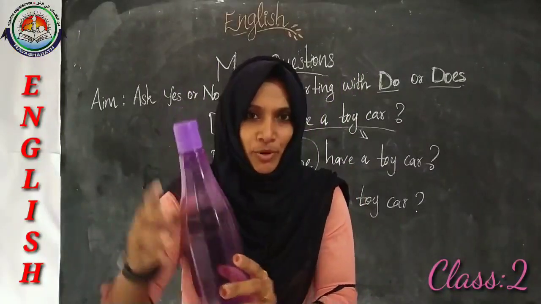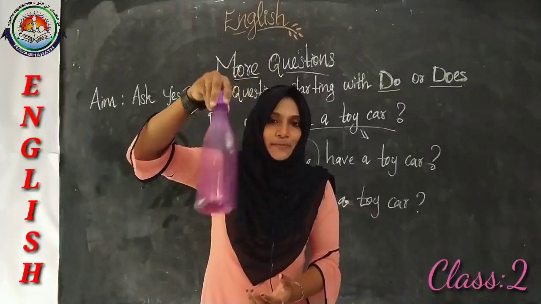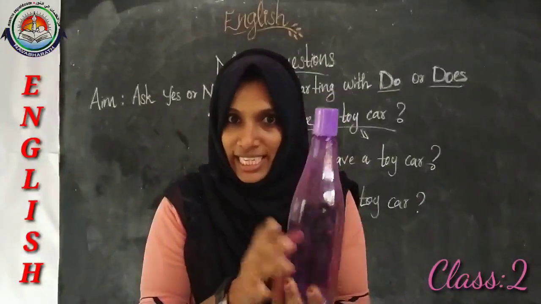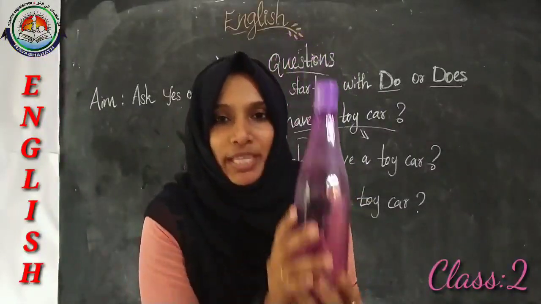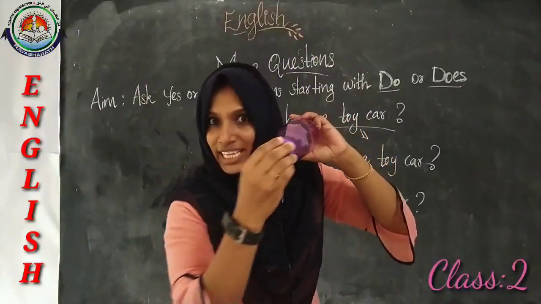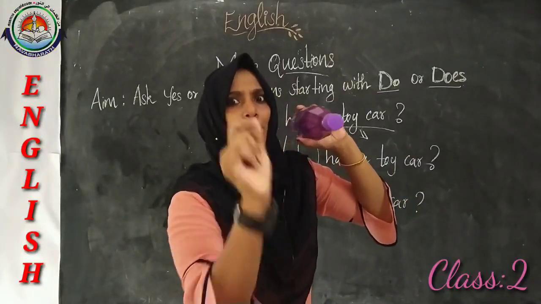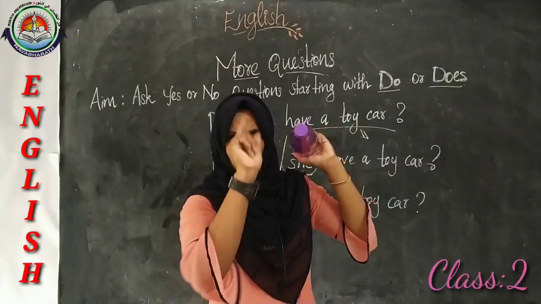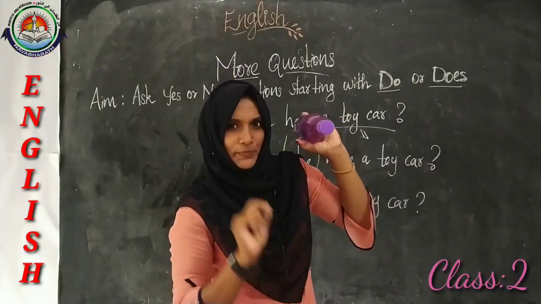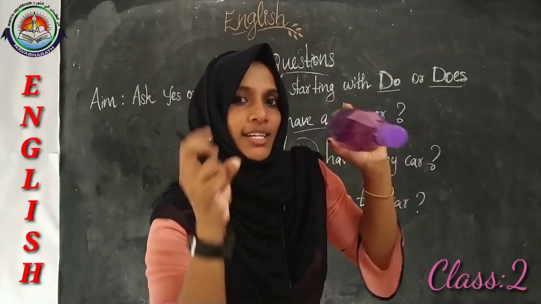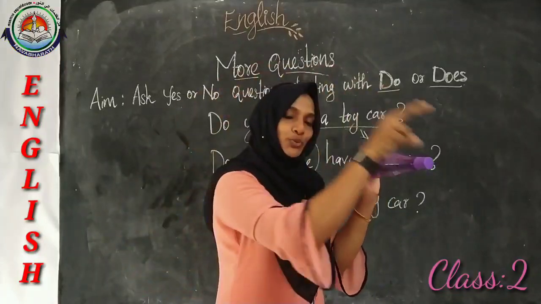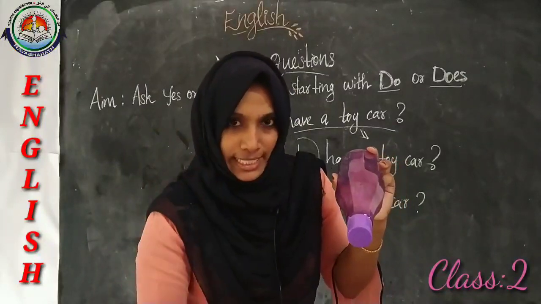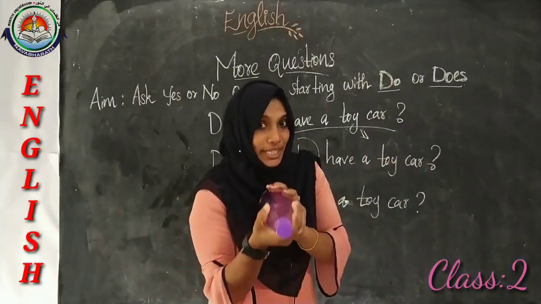You will use this empty bottle and spin it. When it stops spinning, you have to check the bottle's mouth side. If the bottle's mouth is pointing towards you, you have to ask 2 questions to another person who is playing with you. So, I'm repeating again.